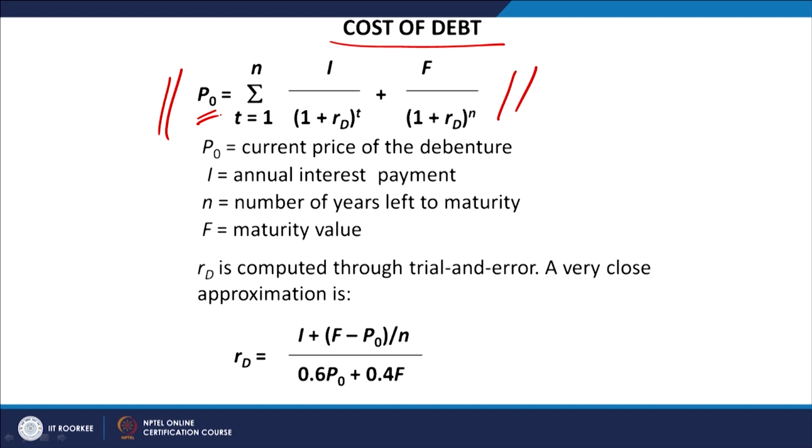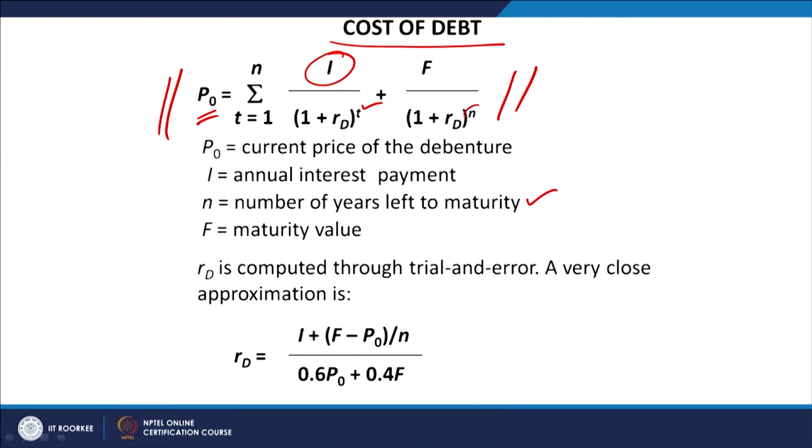I is the annual interest payment, and that is for the number of years, T, that is, for how many years this interest will be payable, which depends upon the duration of the loan, bond or debenture. N is the number of years left for maturity, that is, the number of years for which the debenture is purchased or the loan is borrowed from the market, and F is the maturity value. So you get two components back: one is the interest and the second is the maturity value.